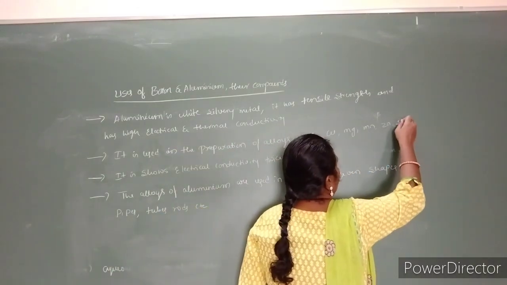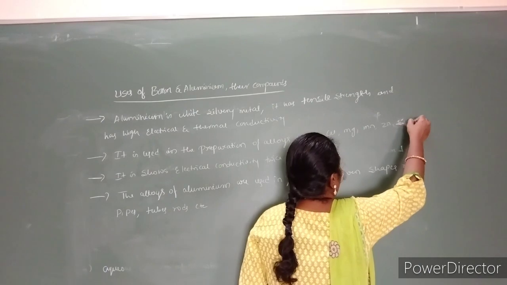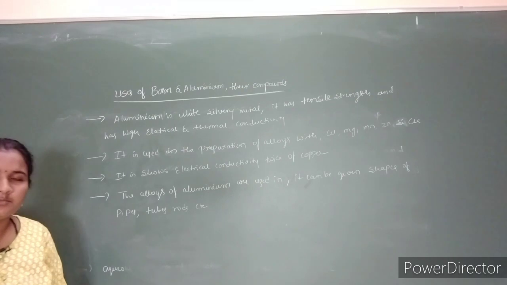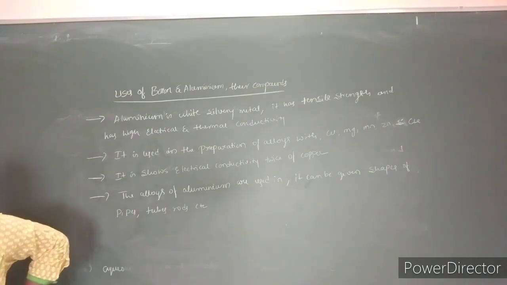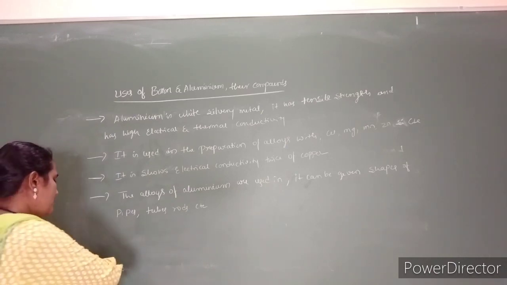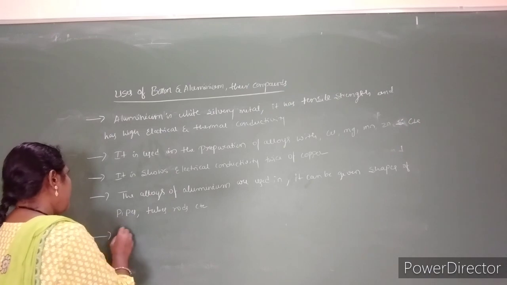Okay, so it will give one of the important alloys. When it combines with silicon, aluminum silicate compounds will be formed. And it is also used in packing, utensil making, construction, aeroplane and transportation industry. The use of aluminum and its compounds for domestic purposes is now reduced considerably because of their toxic nature. It is also used in the preparation of constituents in the aeroplane.